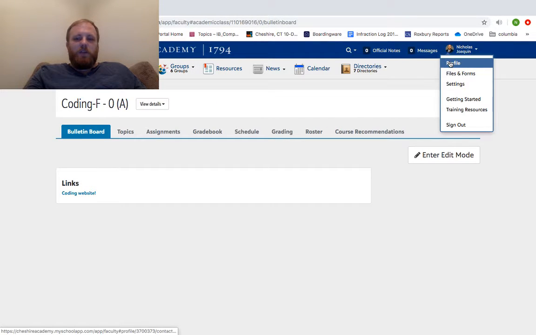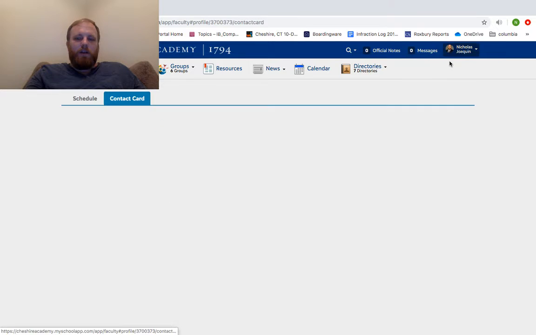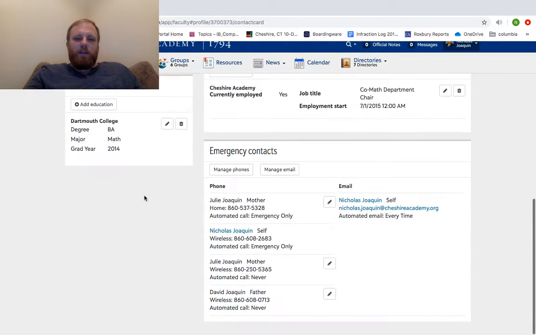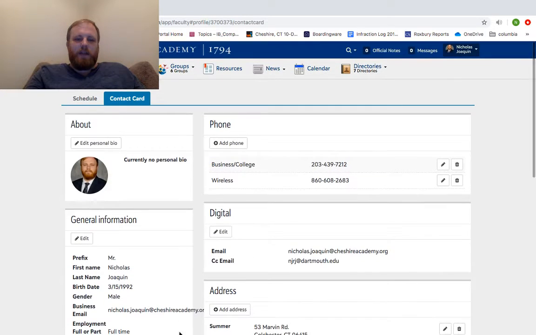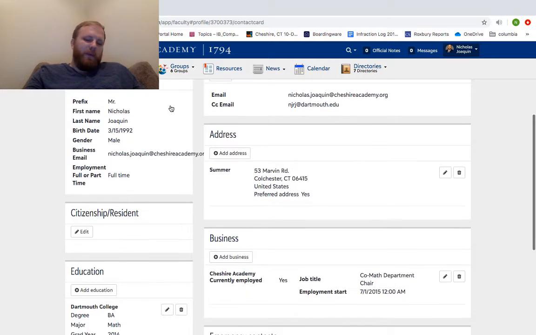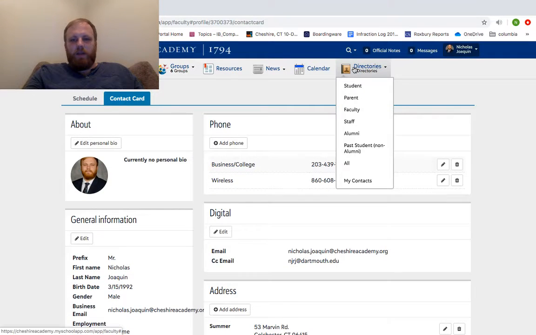As far as what you need to do behind the scenes for your portal otherwise, you're just going to go down to your profile. So within your profile here, you should be able to see some contact information. You're just going to fill all these pieces out. It's helpful. It populates within other areas, right? This piece here for your wireless number, that's going to send you notifications as well. So it's really important that you set that up, that you have all that information current, just because you want to be aware of school closings, delayed openings, etc.